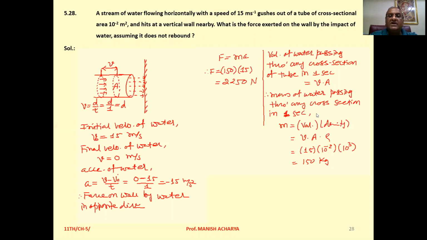So mass of the water passing through any cross section in 1 second, mass, that is volume into density. So velocity into area into density. Velocity 15, area 10 raised to minus 2, density of water 10 raised to 3. So this will come to 150 kilogram. So now force exerted on the wall, that is F equal to ma, mass of water, that is 150, acceleration imparted, that is 15 meter per second square. So your result will be 2250 Newton. Clear to all of you?